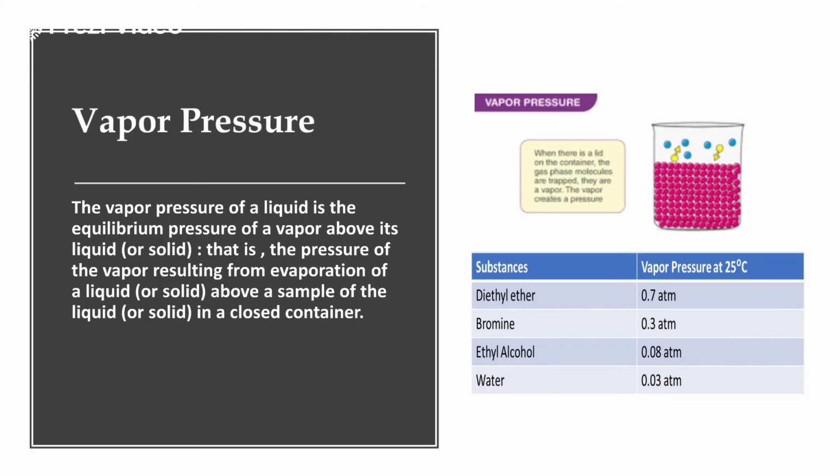So different substances have different vapor pressure. For example, we notice the vapor pressure at 25 degrees Celsius. We found that different pressure is observed by the lid with different substances. For example, when we have diethyl ether, we observe a vapor pressure of about 0.7 atmosphere, then bromine 0.0 atmosphere, ethyl alcohol 0.08, and water 0.03. So you can see among these provided substances, diethyl ether has the highest vapor pressure.